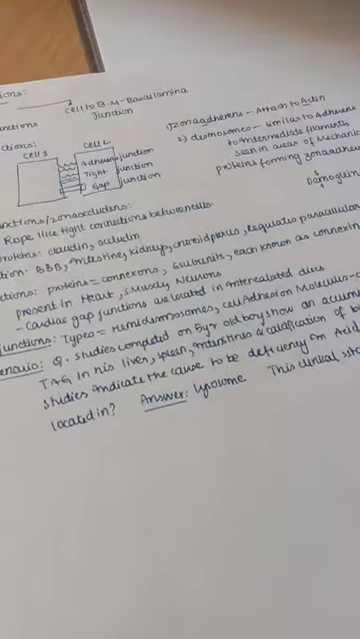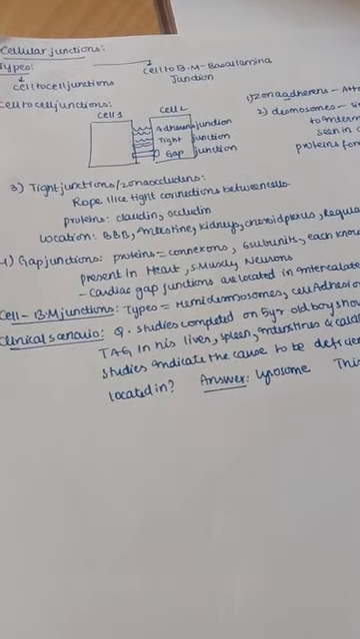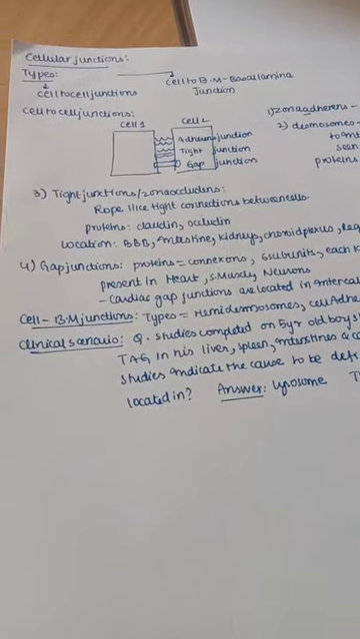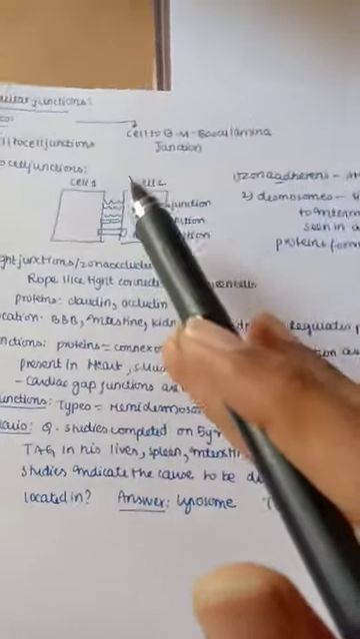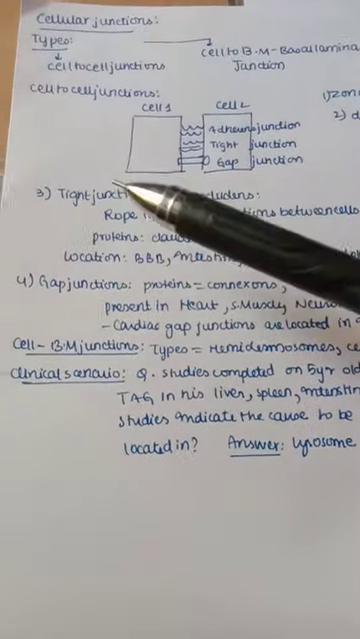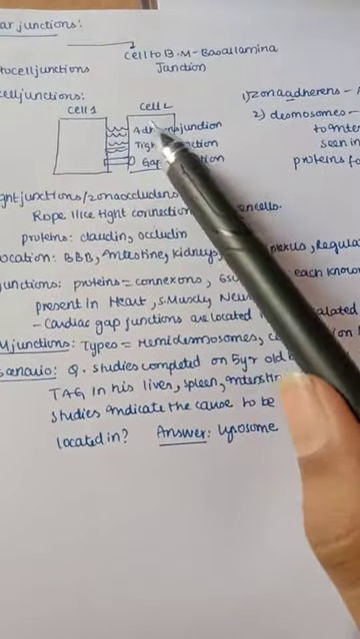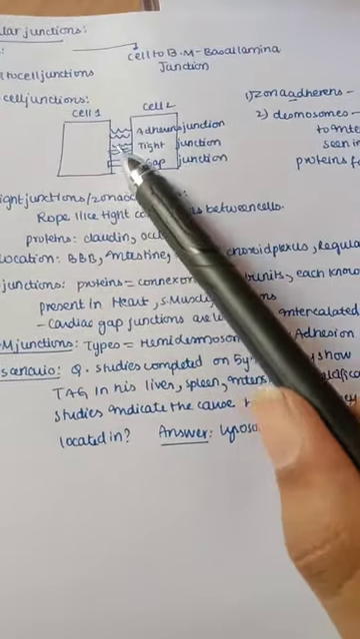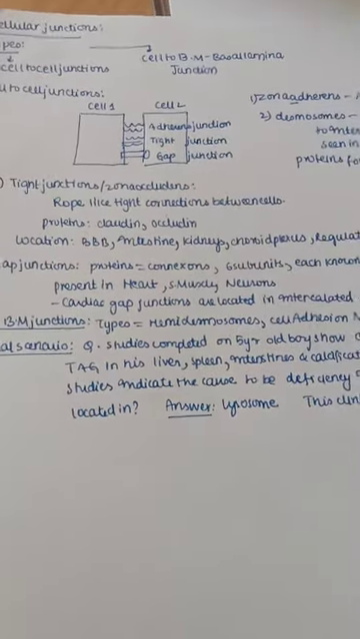And next, let us move on to our cellular junctions. Cellular junctions are of two types: where a cell is attached to another cell, that is the cell to cell junction, and another where the cell is attached to the basement membrane, also called the basal lamina junction. Let us first see the cell to cell junction. So this is cell 1, cell 2. Between this cell and this cell, you can see first the adherens junction, the tight junction, and the gap junction. So now let us understand it clearly.